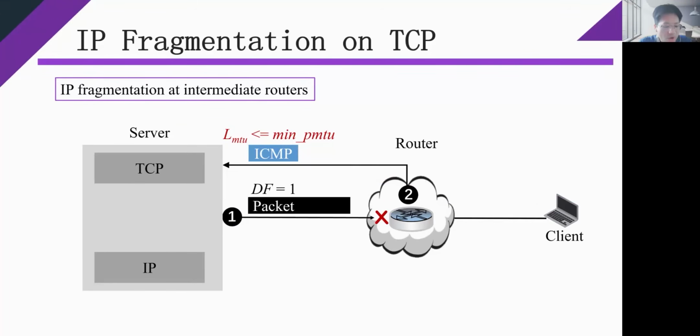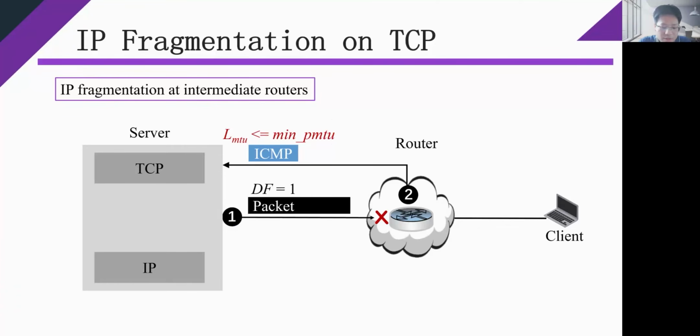First, when the next hop MTU of an intermediate router is smaller than the server's acceptable minimum path MTU value, TCP segments from the server will be fragmented by the router. During forwarding, if the packet size exceeds the next hop MTU of a router, the router will discard the packet and issue an ICMP fragmentation needed message to the server.